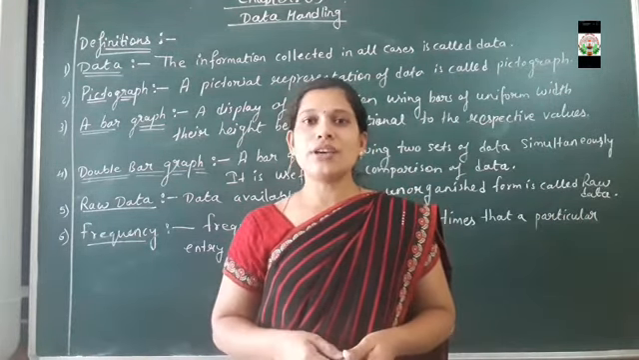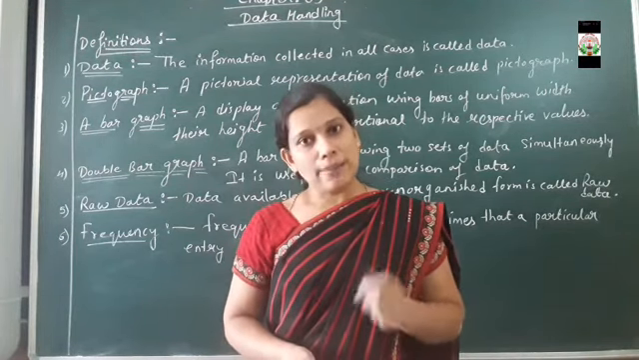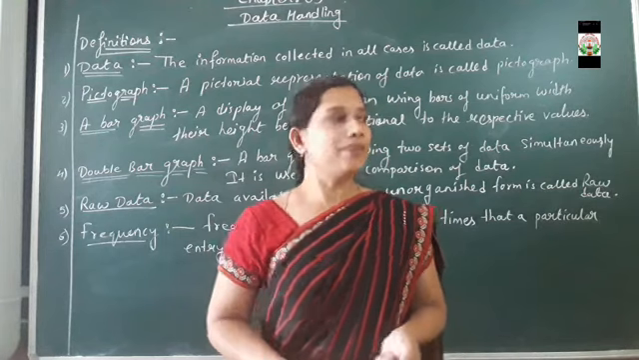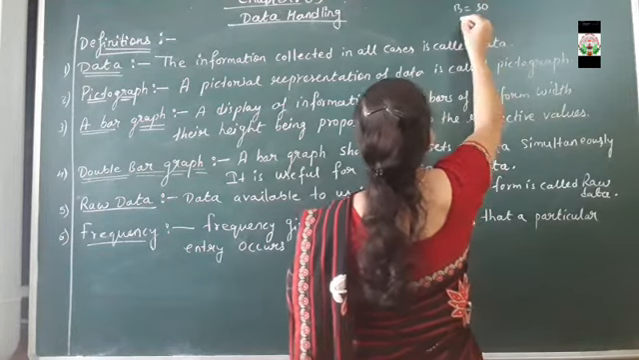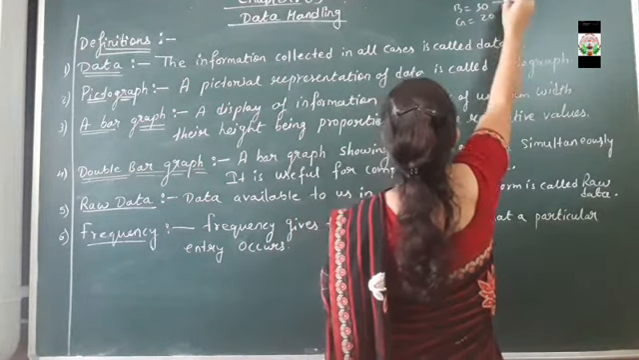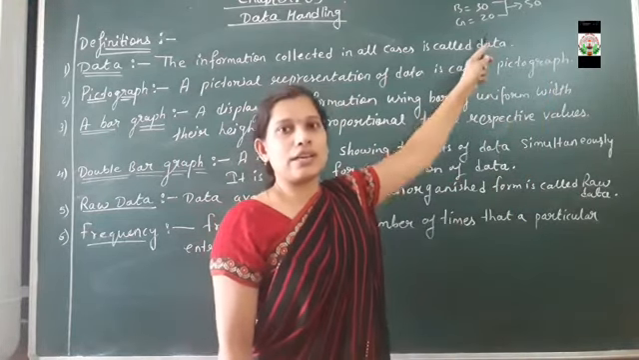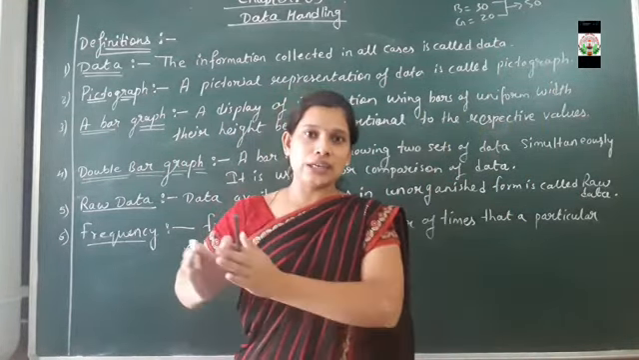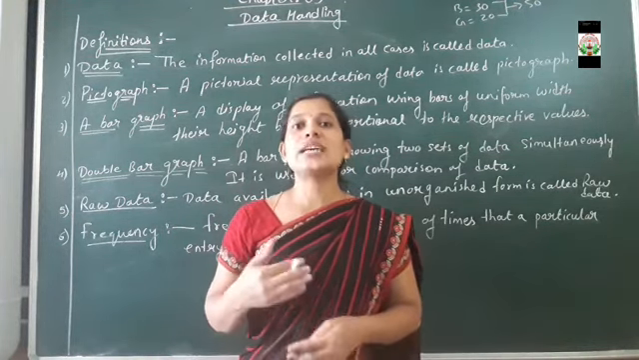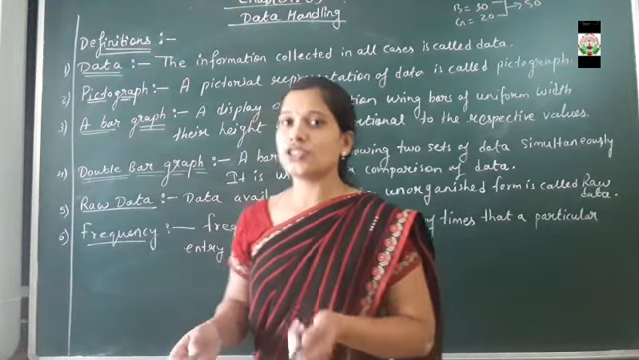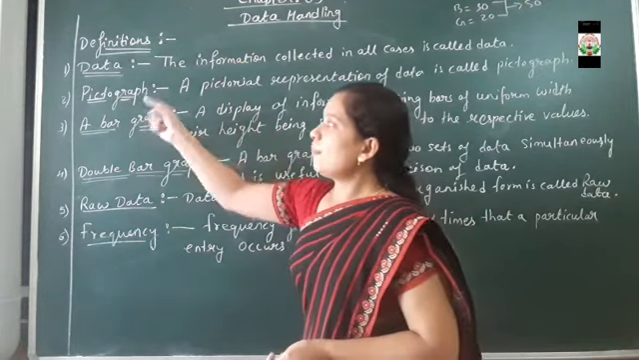Suppose in your class there is a number of students. 50 is the number of students, and among that 50, 30 are boys and 20 are girls. Total students will be how much? 50. Clear? So these are the data of your class, that individually 30 boys are present and 20 girls are present. Such a collection of information is said to be data. Clear?